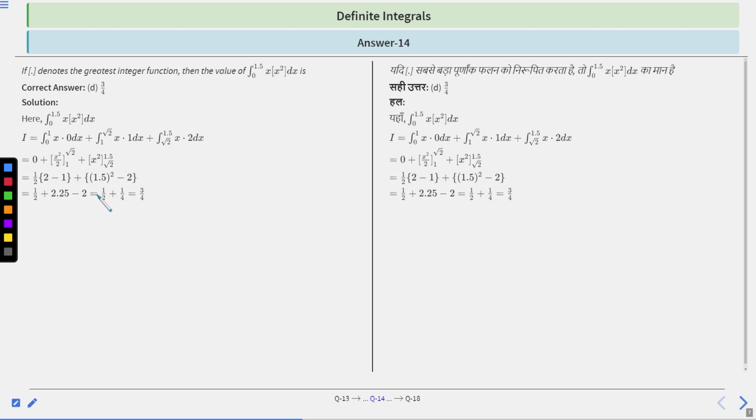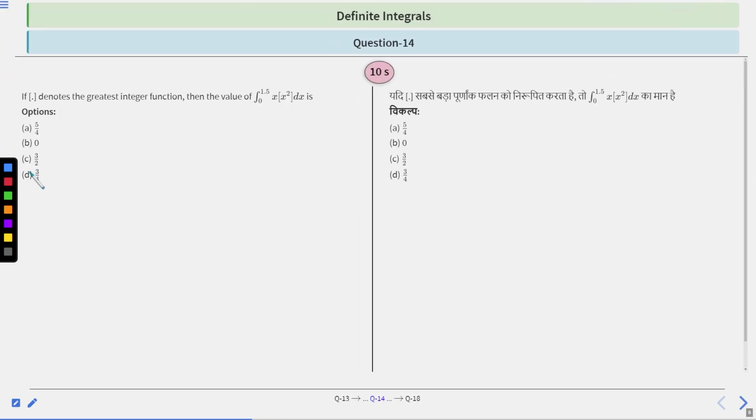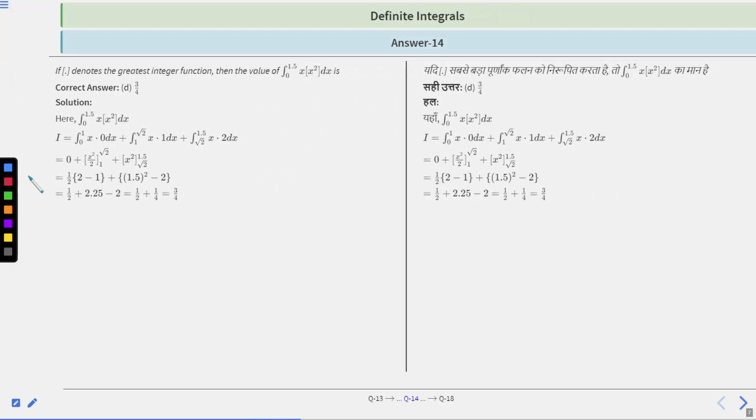Therefore, you will get 1 by 2 plus 1 by 2 plus 1 by 4, which is equal to 3 by 4. So I think option D will be the right choice. 3 by 4 is the right answer. Got it? So in the definite integral question in which you are getting the greatest integer function of something, you have to break the interval in which the greatest integer function is varying from 0, 1, 2, 3, like that. Clear? So in this way, you will always try to approach the question of greatest integer function.